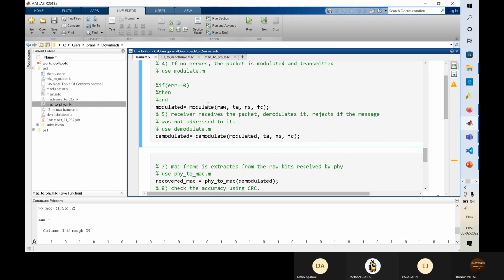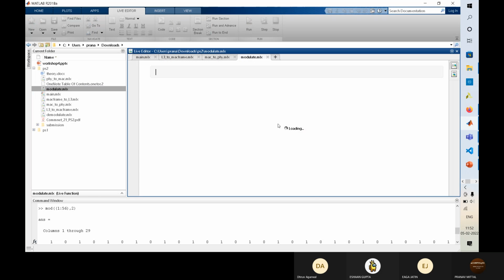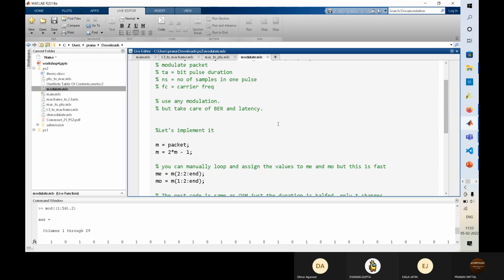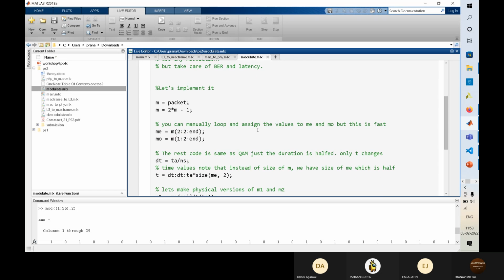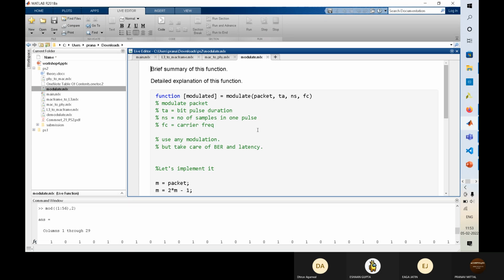Let me show you the modulate file. I have used PSK, I think.